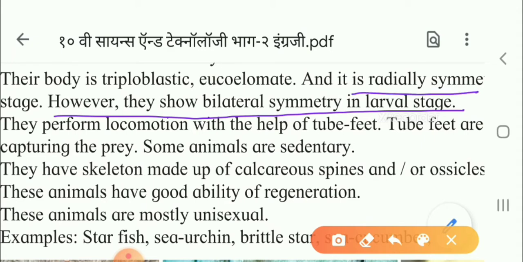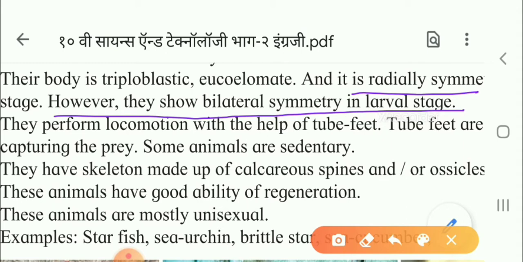Next point, they perform locomotion with the help of tube feet. Tube feet means, if we look at their arms, they have small tubular structures. These are called tube feet. These tube feet are for capturing prey. Some animals are sedentary. Sedentary means they are just attached to the substratum or some rocks.